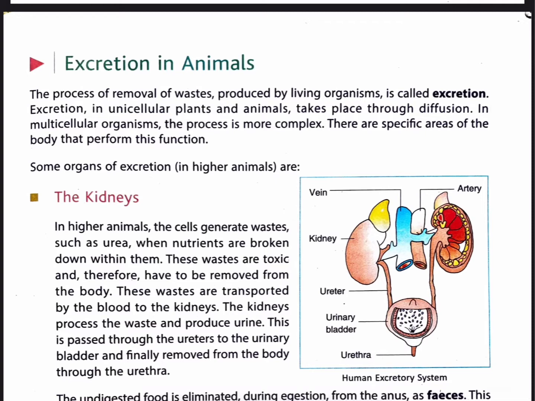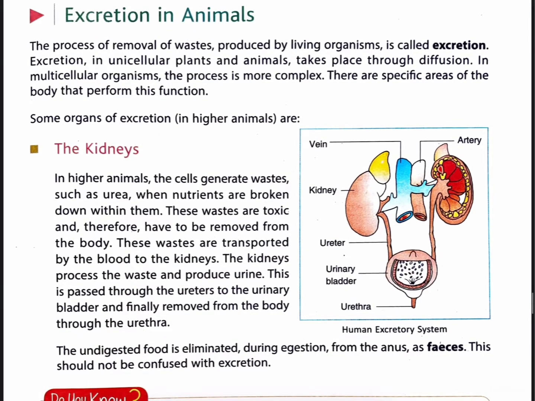Today I am going to explain about excretion in animals. The process of removal of waste produced by living organisms is called excretion. Excretion in unicellular plants and animals takes place through diffusion. In multicellular organisms, the process is more complex.